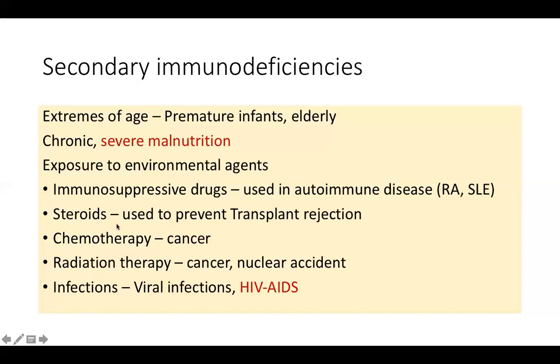Steroids cause general immunosuppression. So they are used when you are giving, for example, a kidney transplant to a patient. So you are doing a kidney transplant, you don't want the graft to be rejected. You keep the patient on steroids. Okay. You also give them other immunosuppressive drugs like cyclosporin, tacrolimus. So all those things. Chemotherapy.